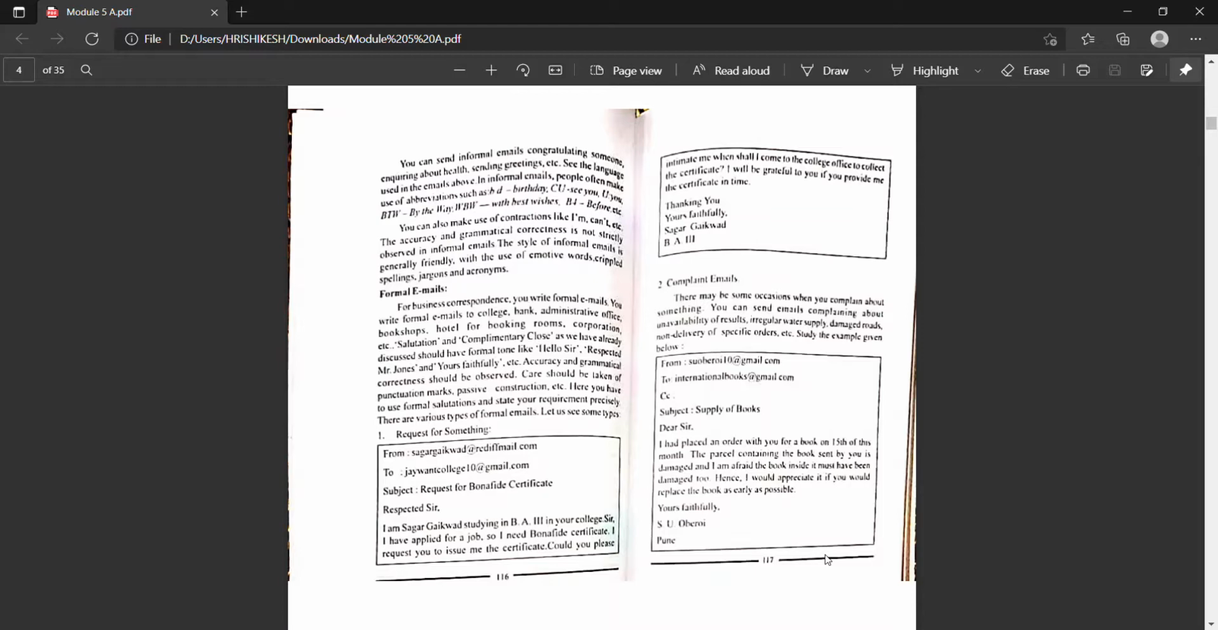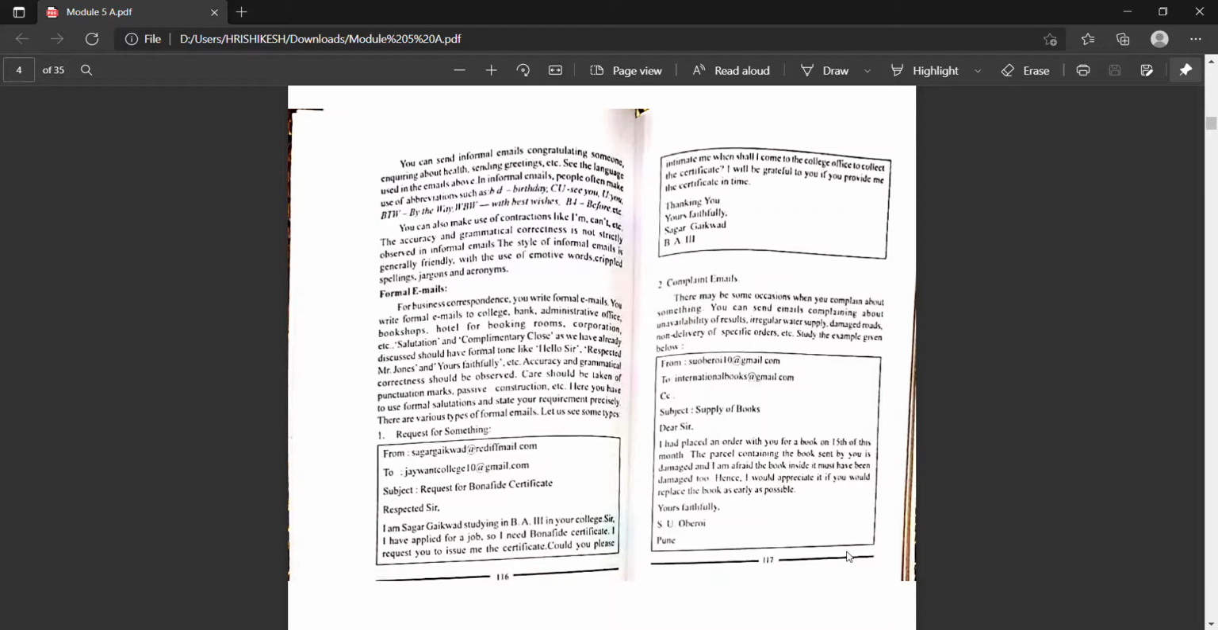I will be grateful to you if you provide me the certificate in time. What is important for you? It is time. Time is very important. In time you have to receive certificate because you have applied for job. Thanking you. Now look, we always write this salutation, the concluding line, in the right corner, but in email we have put everything on the left side. Thanking you, yours faithfully, Sagar Gaikwad, BA Part 3.